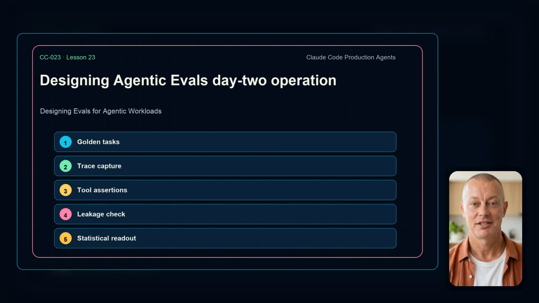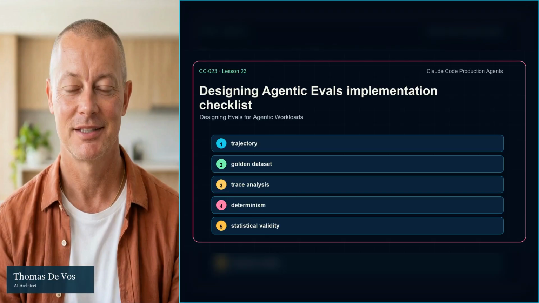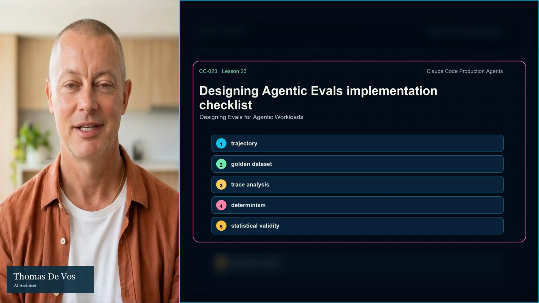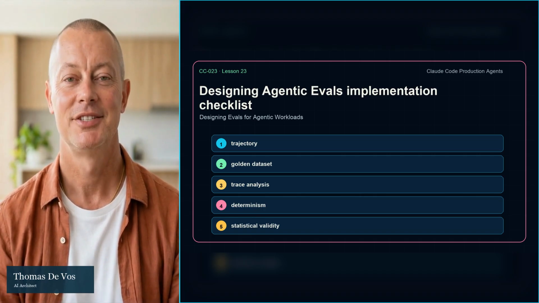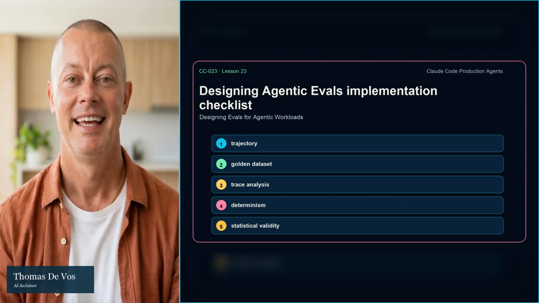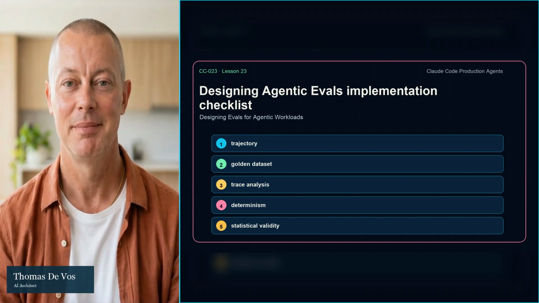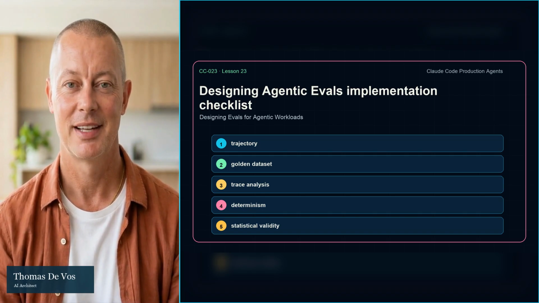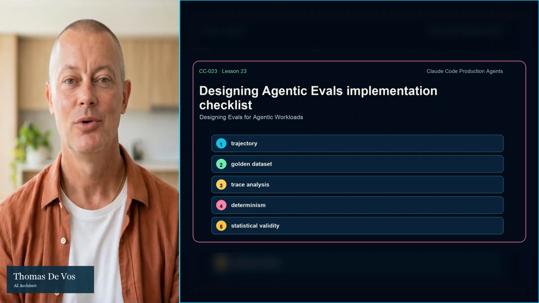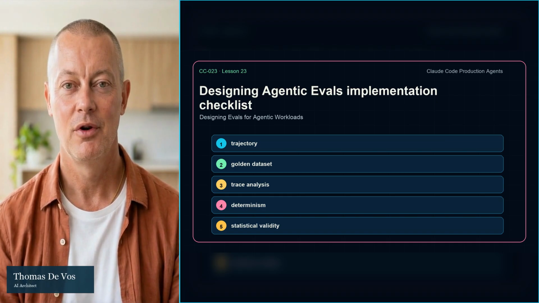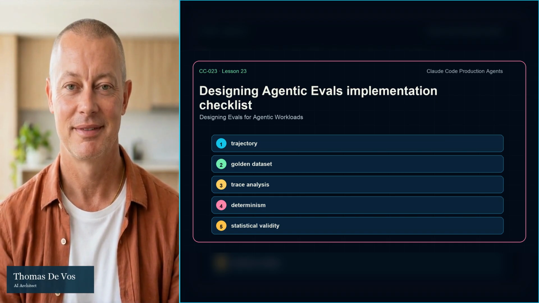Use this implementation checklist before expanding scope: trajectory, golden data set, trace analysis, determinism, statistical validity. Each item should produce a concrete artifact, not only a meeting note. If the artifact cannot be inspected later, it will not help during review, audit, or incident response.